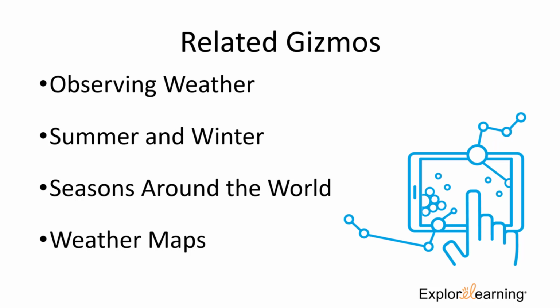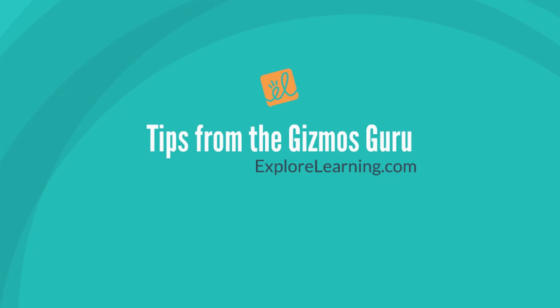Now that you know about humidity, precipitation, temperature, and climates, do you wish you lived somewhere else? Check out our related gizmos: observing weather, summer and winter, seasons around the world, and weather maps. Time to pack a bag and find a warmer gizmo to investigate.